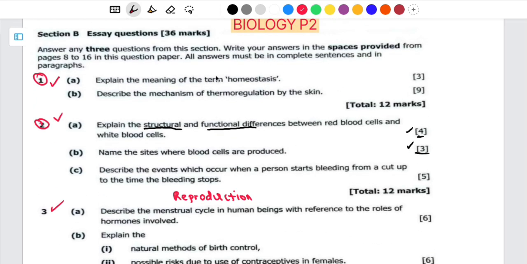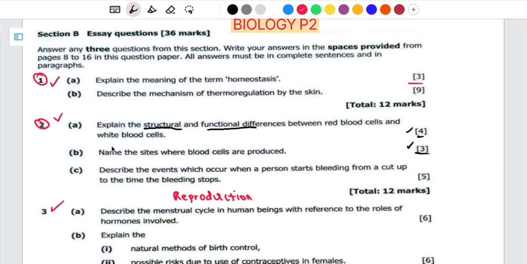Since the question is asking us to explain the term homeostasis and it is carrying 3 marks, what should you include in your definition? You have to include the key terms found in the definition of homeostasis, as well as the mechanism, how this is maintained. You can also include an example. So you have to define homeostasis by saying it is the constant maintenance of the internal environment.